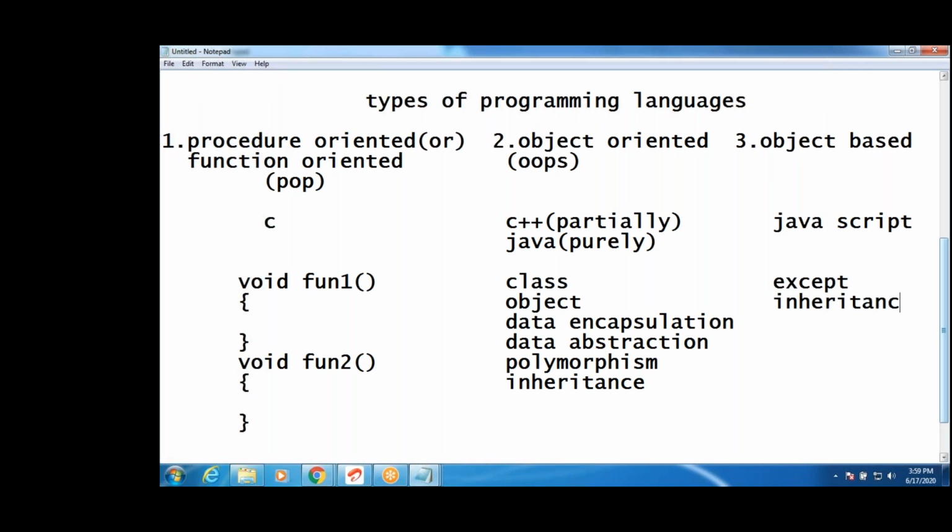Except inheritance, then you can say it's object based. The difference between object oriented and object based is only one small difference: it doesn't follow the inheritance concept. That's all. It supports all OOPS concepts. C is procedure oriented, C++ is object oriented, and Java is object based. Next one.